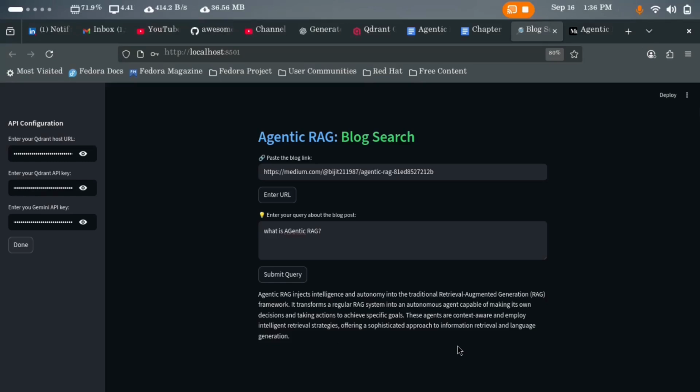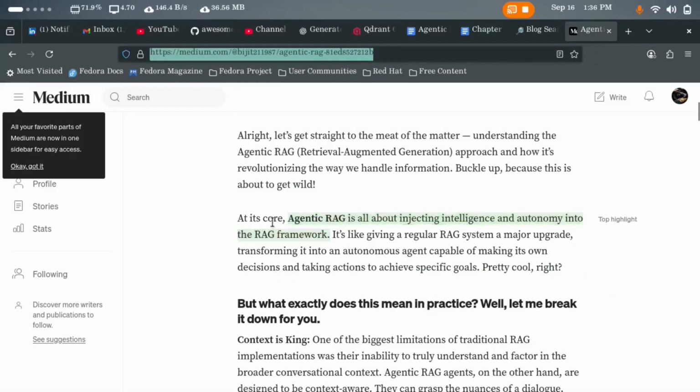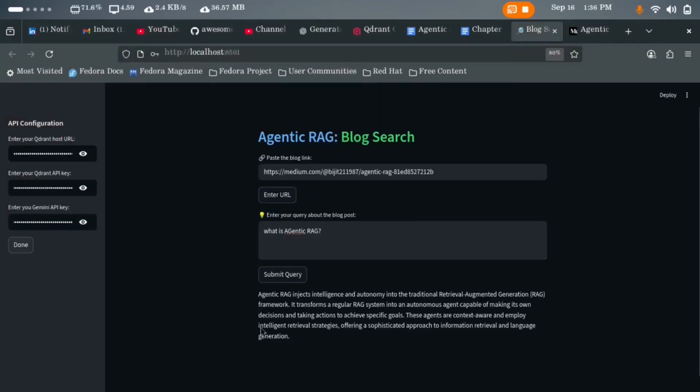Let me compare this with the original article. Here it says, at its core agentic RAG is injecting intelligence and autonomy into the RAG framework. And if you can see, agentic RAG injects intelligence and autonomy into the traditional RAG system. So it is giving a response based on this article.